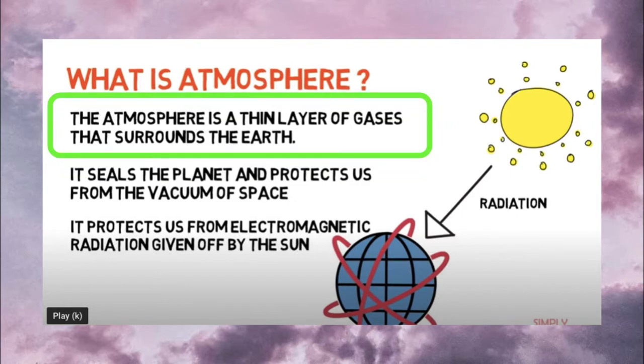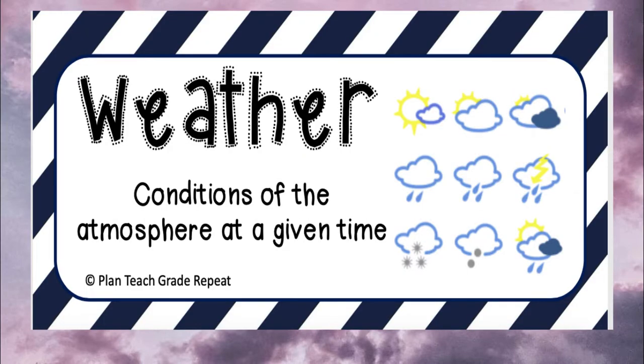We learned that atmosphere is the thin layer of gases that surrounds the earth. It seals the planet and protects us from the vacuum of space. It protects us from electromagnetic radiation given off by the sun. So that's atmosphere. We also looked at weather, and we learned that weather is a condition of the atmosphere at a given time. So it talks about what's happening right now in the atmosphere on a daily basis.